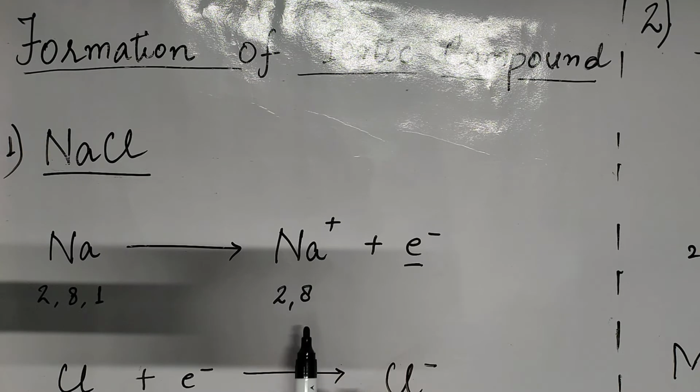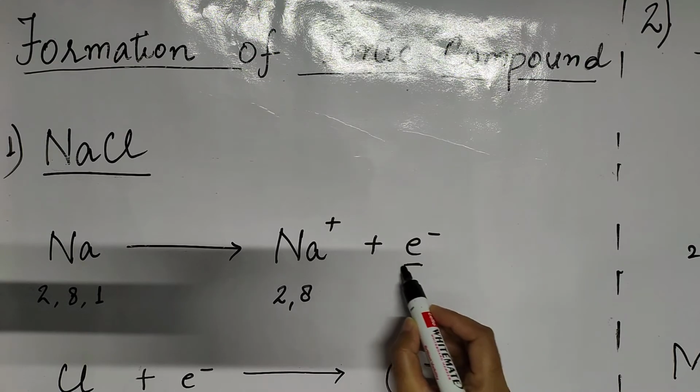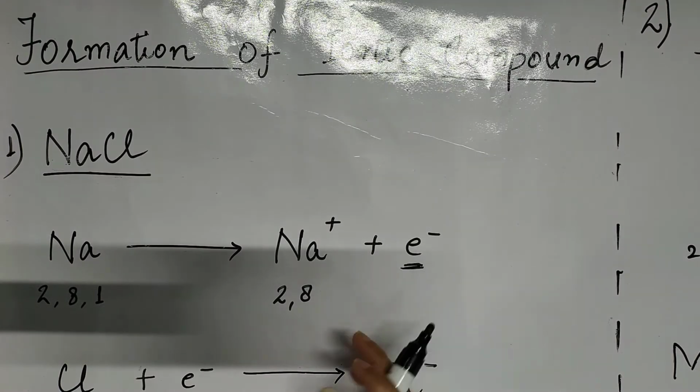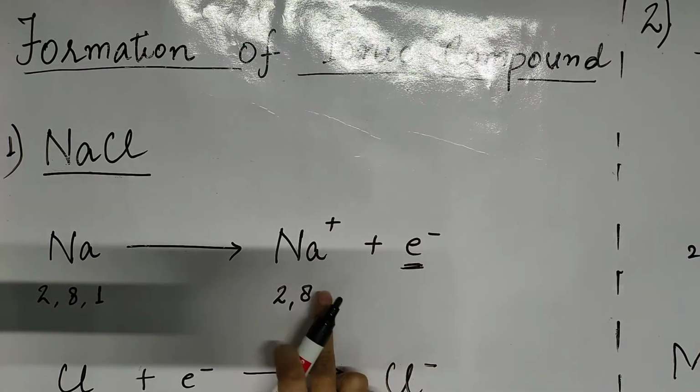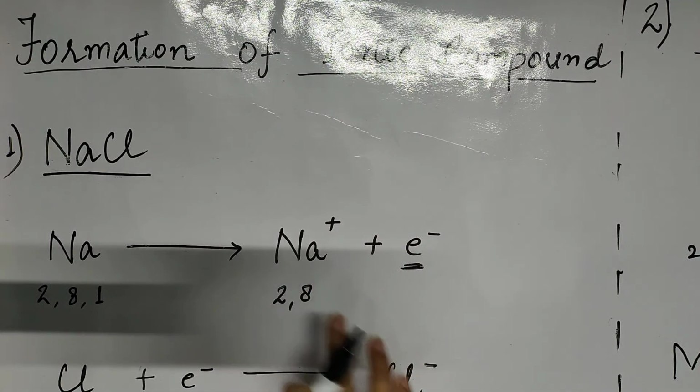Here you can see that the valence shell has 8 electrons only, and the electron shown here indicates that the sodium atom has lost one electron, and because of that the sodium ion has formed.